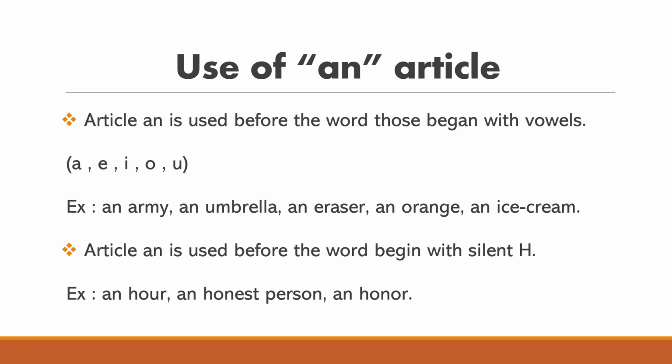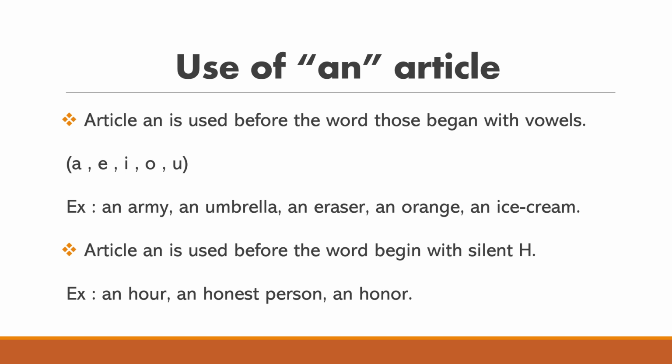Now, coming to the second point. What is the second point? Article an is used before words that begin with a silent H. Okay, in English there are some words where the first letter is silent. See here what is given? Hour.